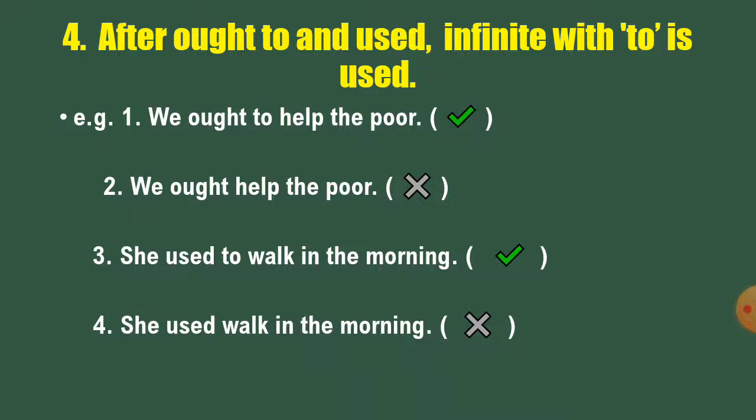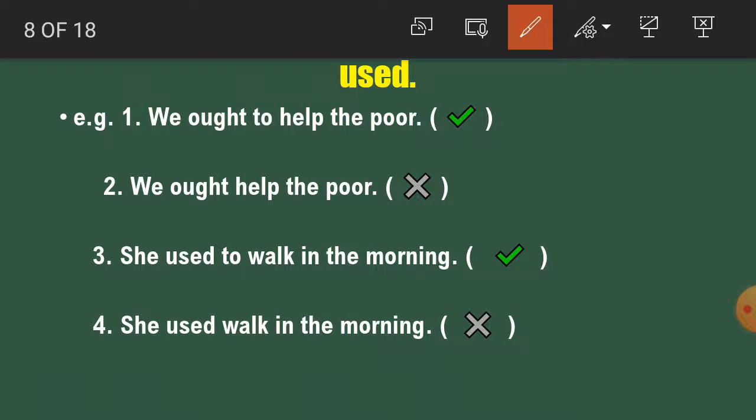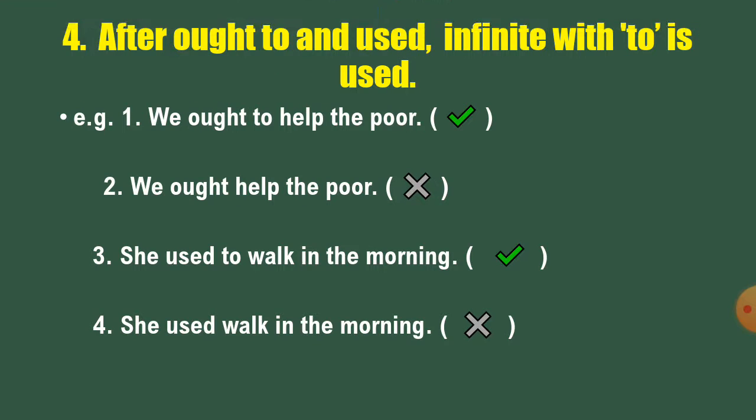Now after "ought to" and "used to", the infinitive "to" is used. Students, for example, we ought to help the poor. After ought, "to" is necessary. Without "to", students, ought is not correct. So here the second sentence is incorrect. Now after "used" also, the infinitive "to" is used. She used to walk. This sentence is correct. "She used walk" is incorrect. So this fact is also clear here.